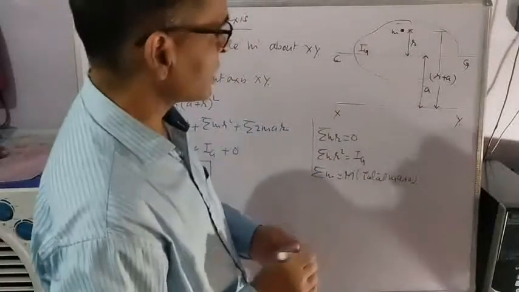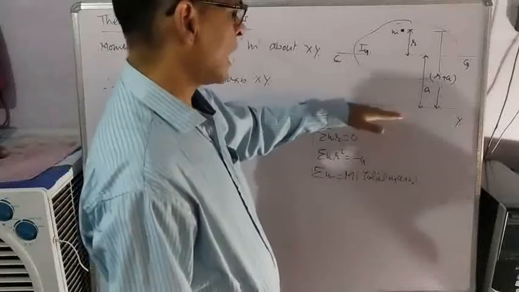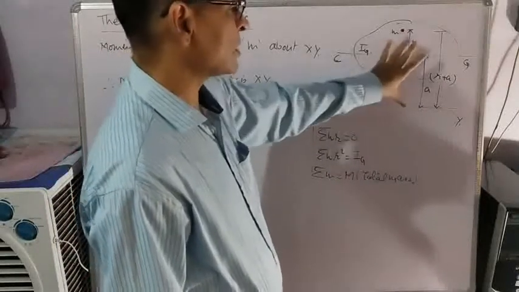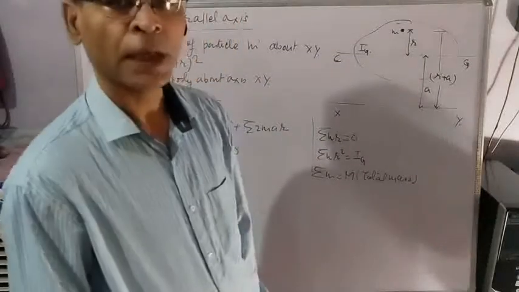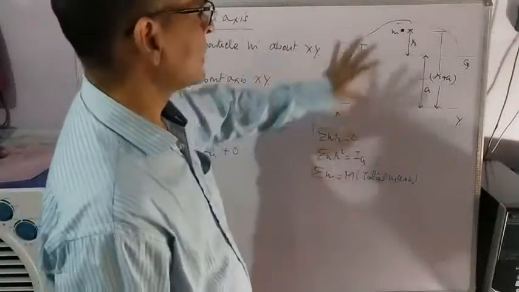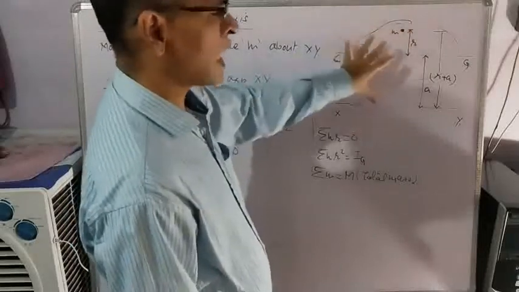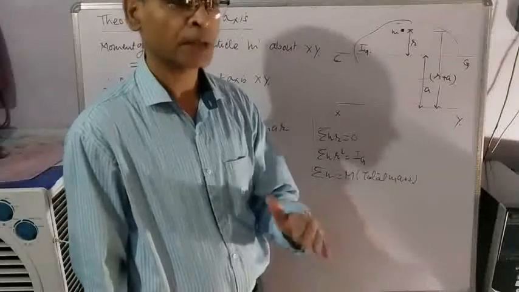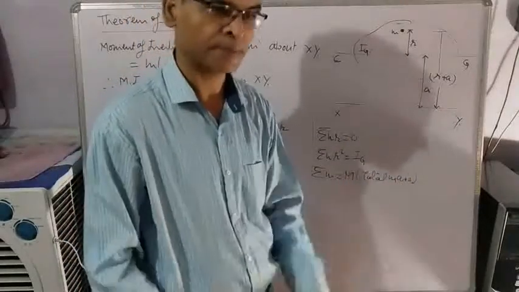But you are interested in finding moment of inertia about axis XY, which is parallel to this axis at distance a. According to fundamentals, the body is divided into a large number of particles, and for each particle you have to find mass into distance square and then add it.